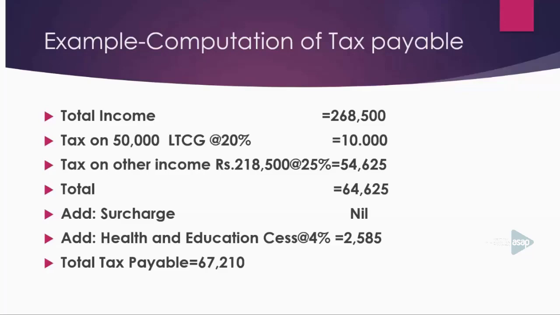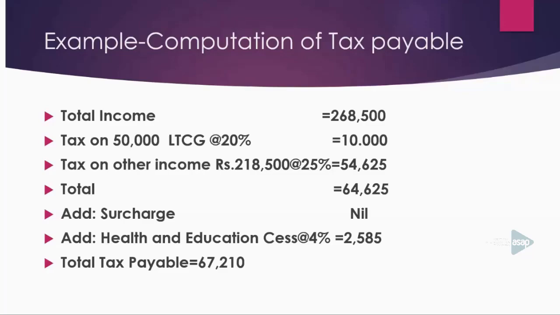But if your total income exceeds 5 lakh, then you have to pay income tax at the rate of 5% on 2,50,000, which means the income tax will be 12,500.